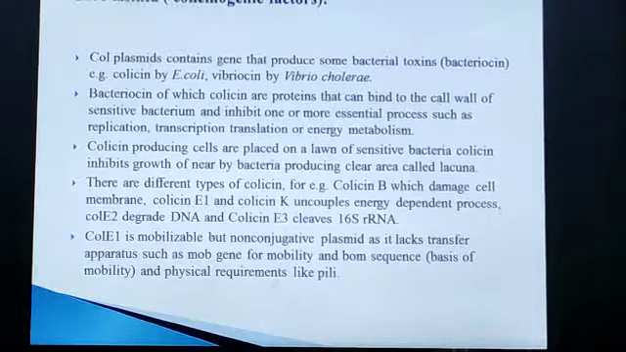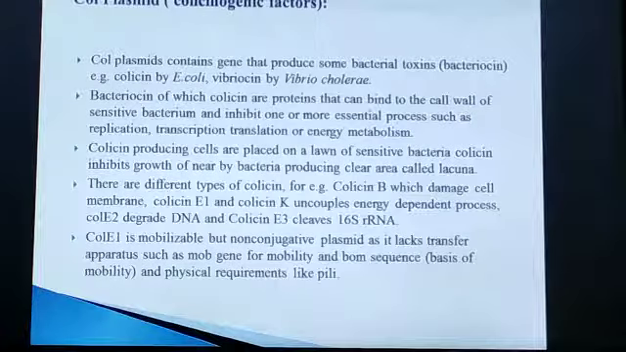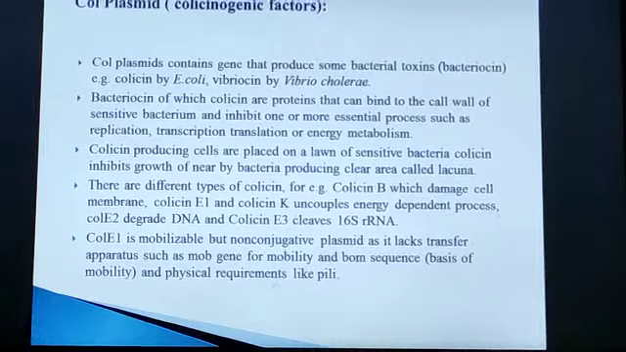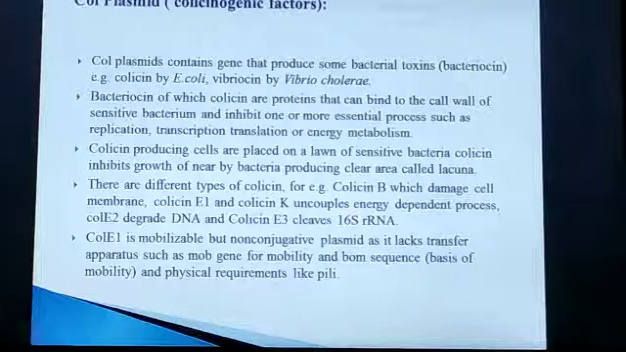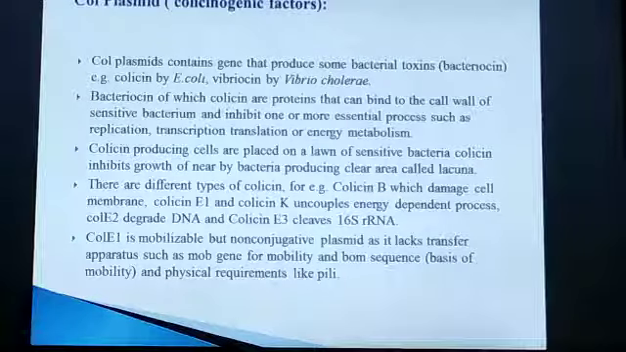Bacteriocin, of which colicins are proteins. They can bind to the cell wall of a sensitive bacterium and inhibit one or more essential processes, for example replication. So these bacteriocins are also antimicrobial compounds. They affect the sensitive bacteria and they do not affect the bacteria which actually produce them. They inhibit one or more essential processes such as replication, transcription, translation or energy metabolism.